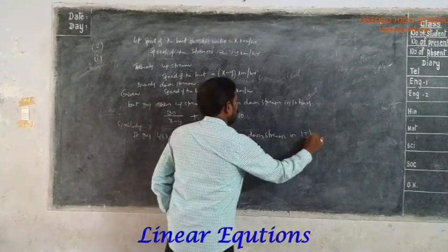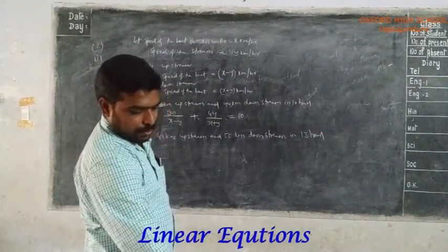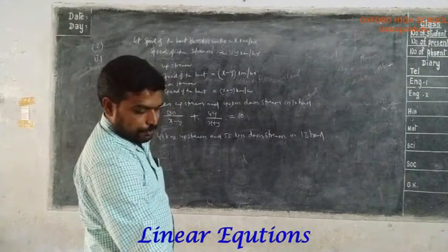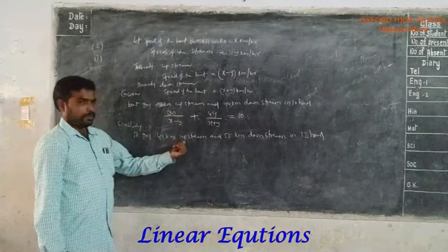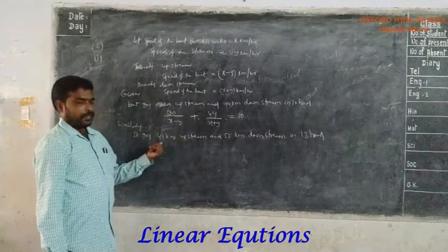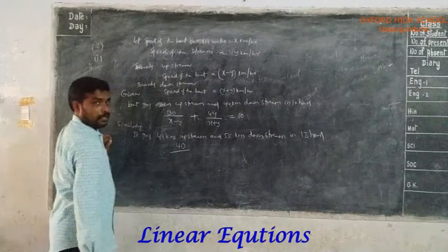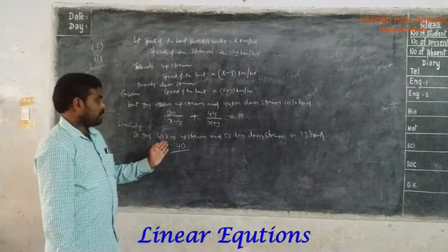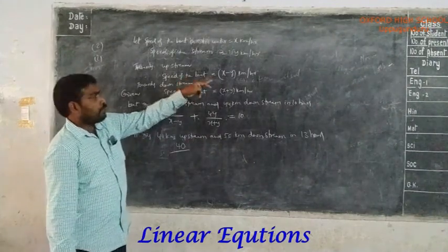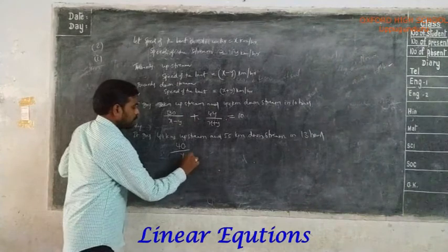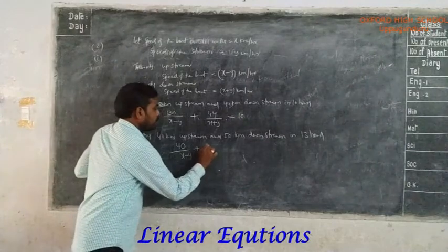In the same way, towards upstream, time taken to cover the distance 40 kilometers is distance by speed. Distance is 40 towards upstream, speed of the boat is x minus y kilometers per hour, x minus y, plus towards downstream, distance is 55.